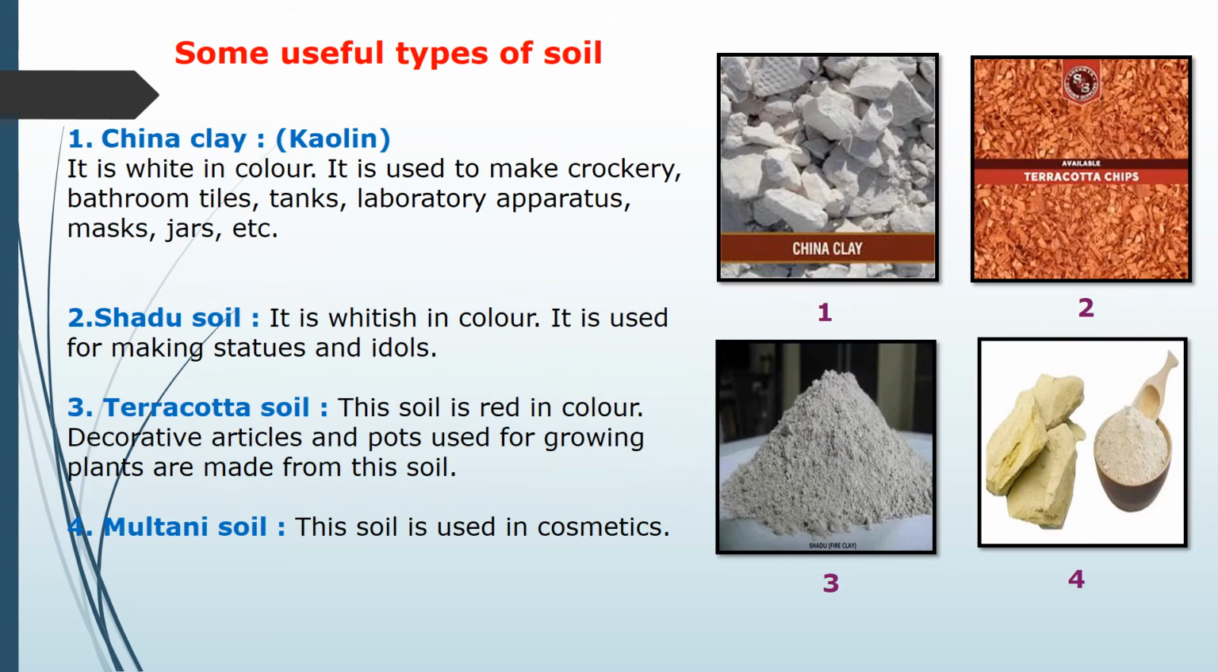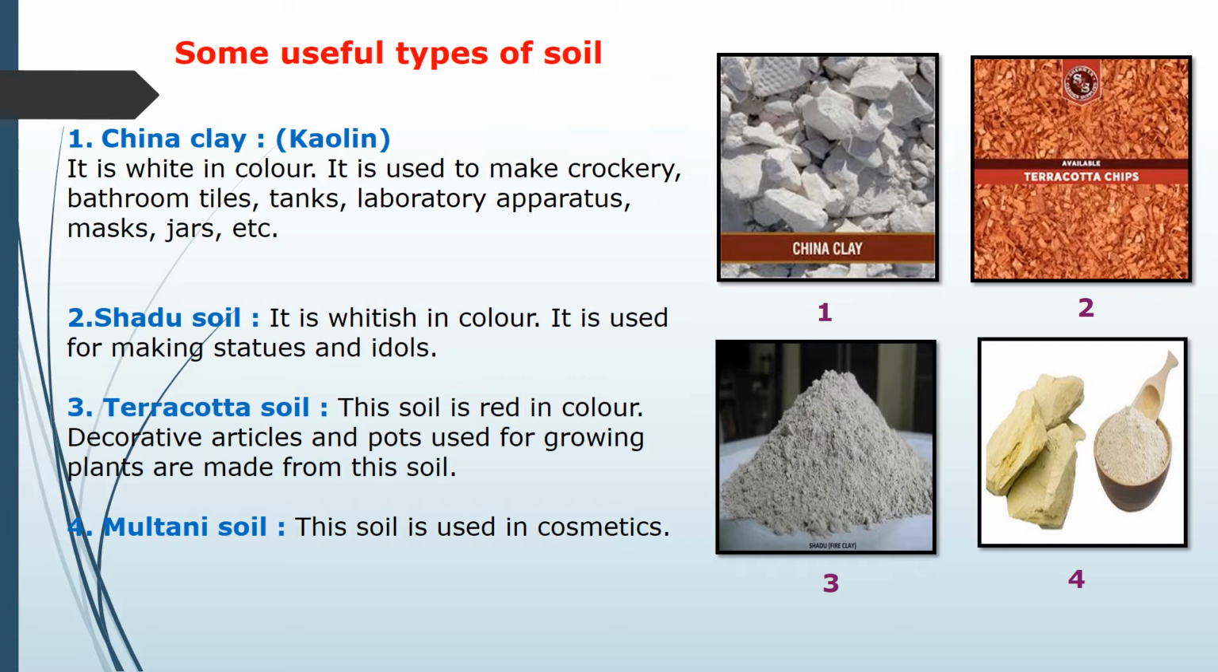Now let us see some useful types of soil. Already we studied there are three types of soil: sandy soil, silt soil and clay soil. Now let us see some useful types of soil. First is china clay, also called kaolin. It is white in color. It is used to make crockery, bathroom tiles, tanks, laboratory apparatus, jars, etc.